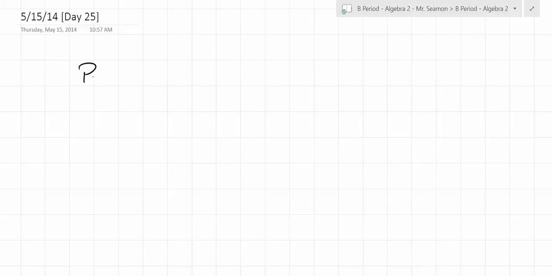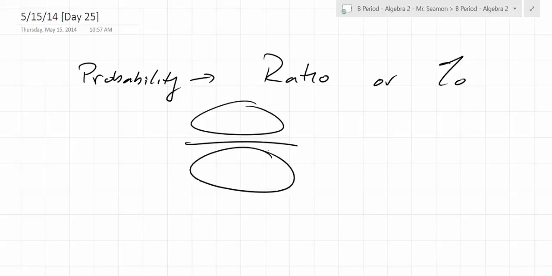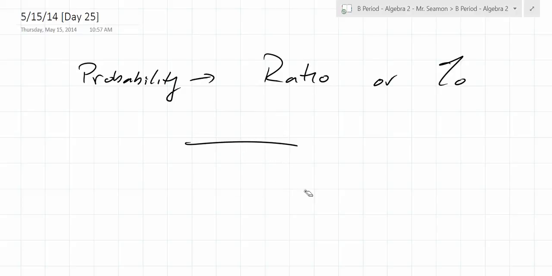So when you're dealing with probability, we were looking at the ratio expression of probability, or percent. Now when you do the ratio, what does the top represent and what does the bottom represent? Yeah, you might have seen this when you were reading about it. The number of times it's likely to occur out of how many times you try it. That's a really good way to say it. I like that. Exactly. That's almost perfect there.